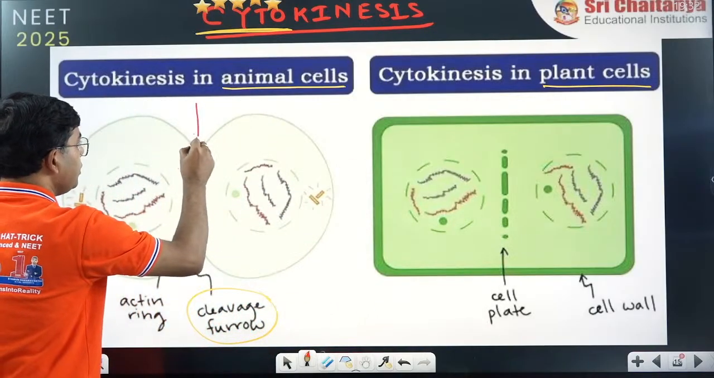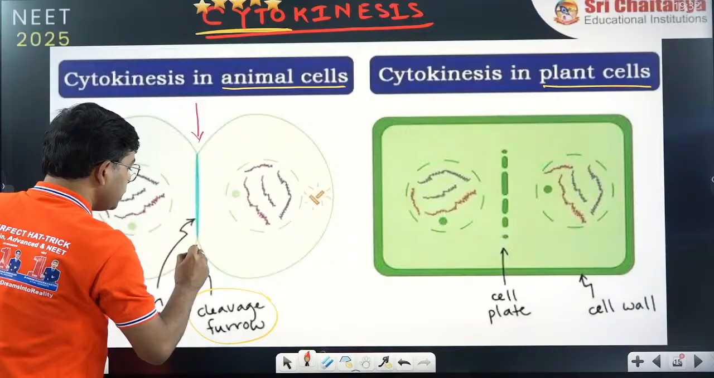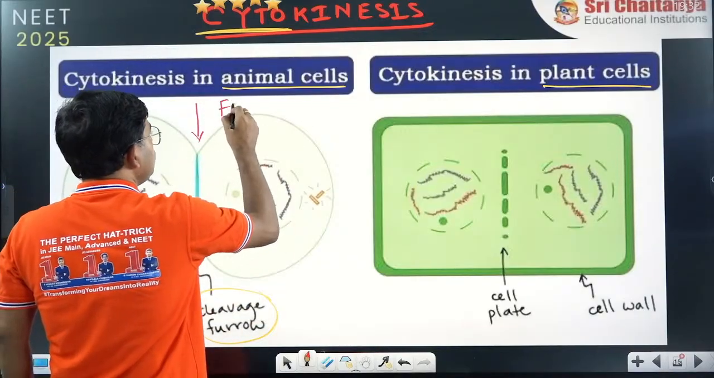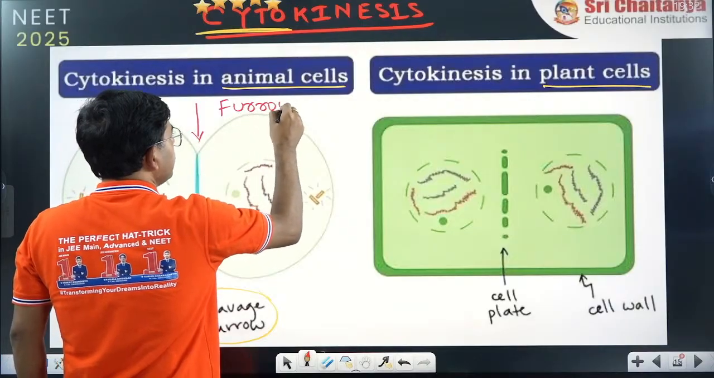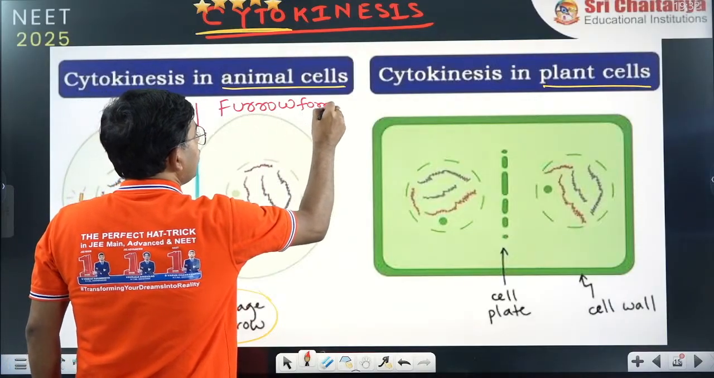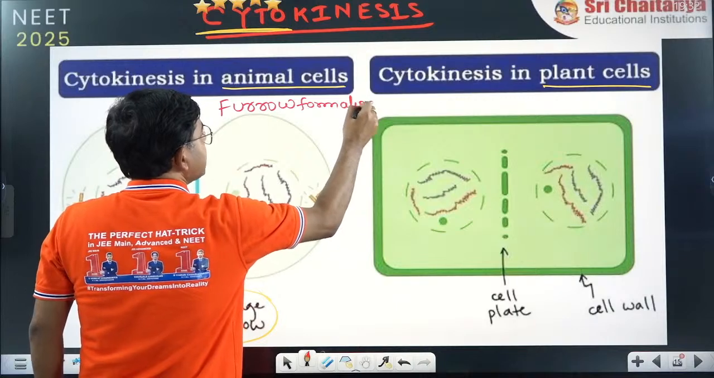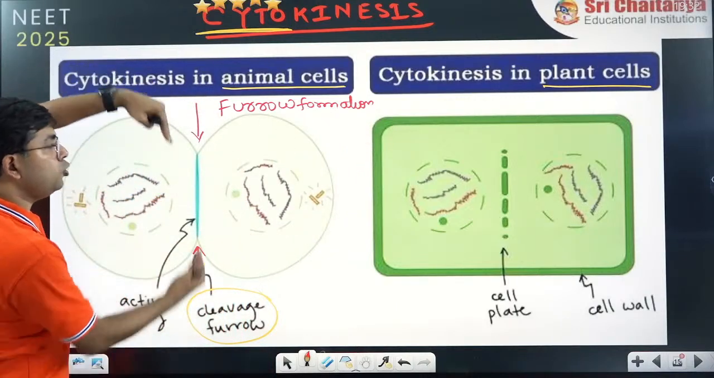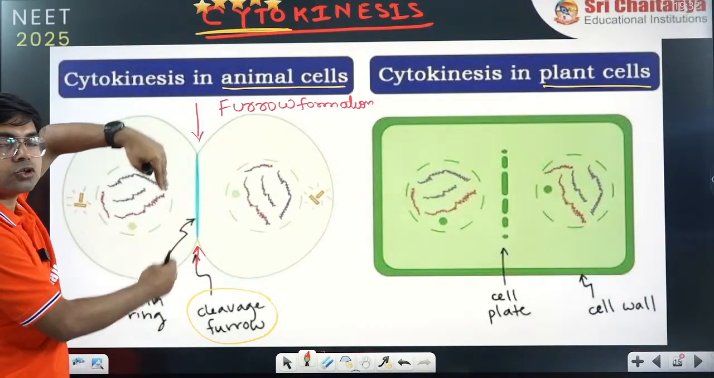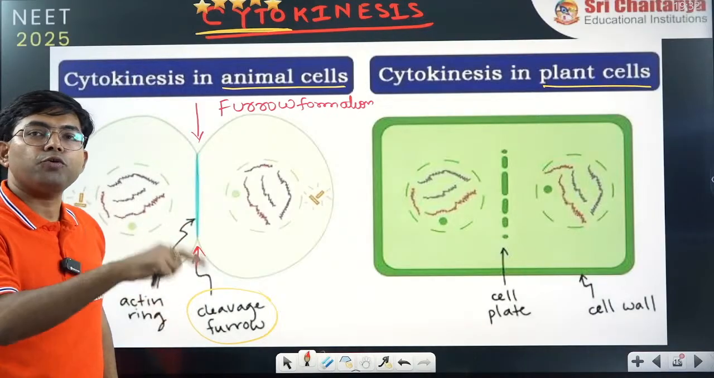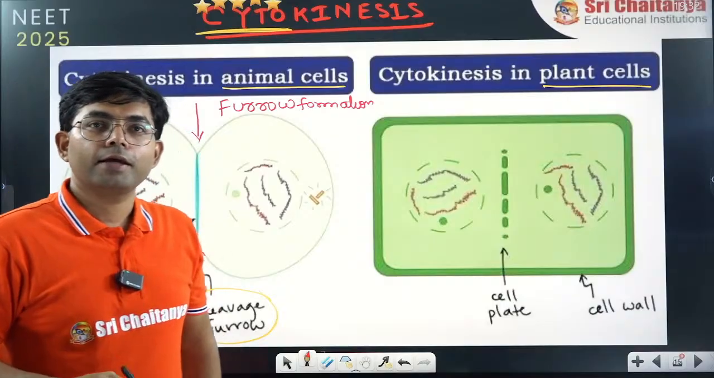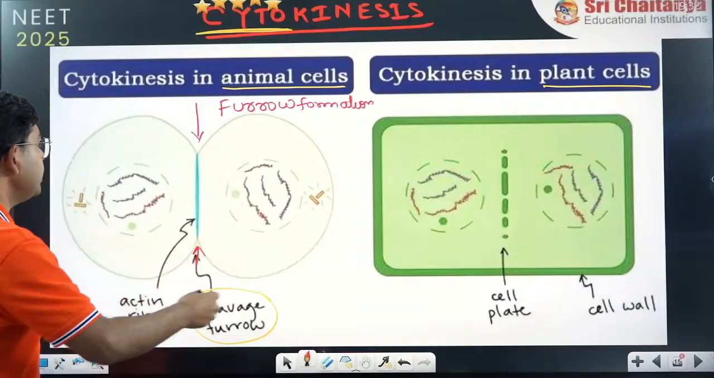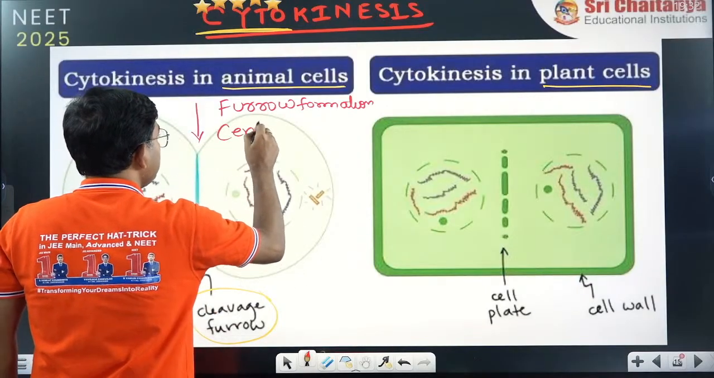Means the membrane is getting squeezed inside, right? So remember, in animal cells, the two points you have to remember here: first is furrow formation, and second is the membrane is moving from outside to inside. Outside to inside is called centripetal or centrifugal? Physics. Tell me, is it centripetal or centrifugal? So it is called centripetal,